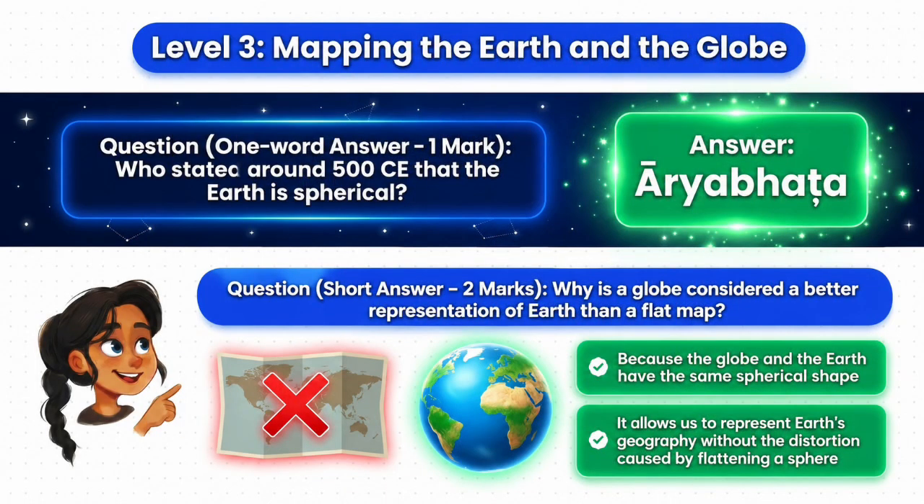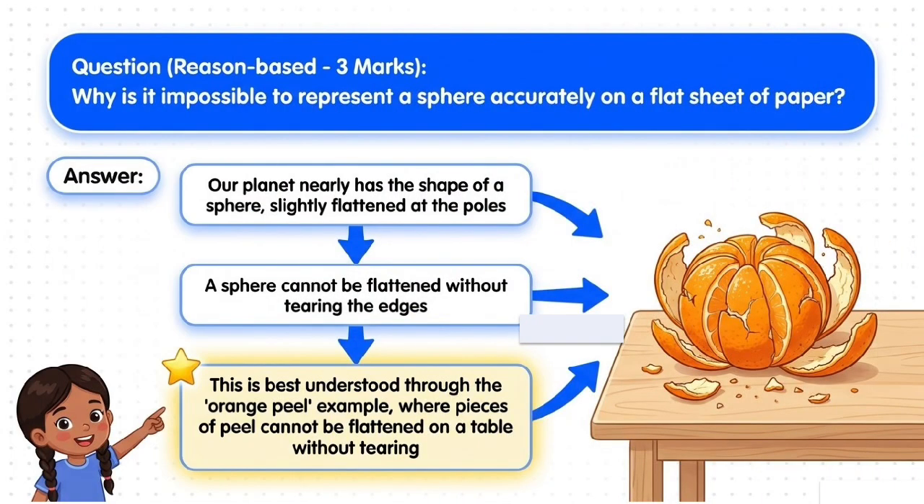Now topic 2. Mapping the Earth and the globe. Question 1 word answer 1 mark. Who stated around 500 CE that the Earth is spherical? Answer Aryabhata.